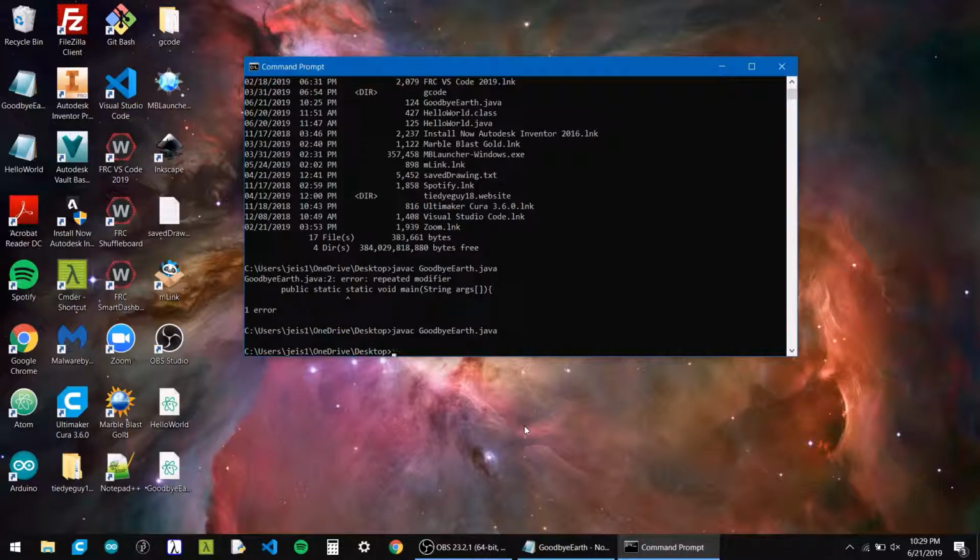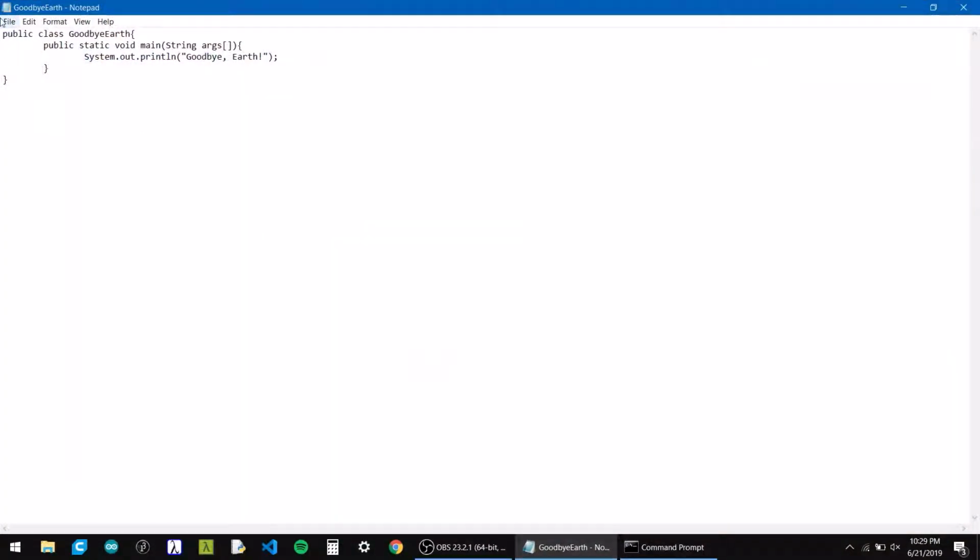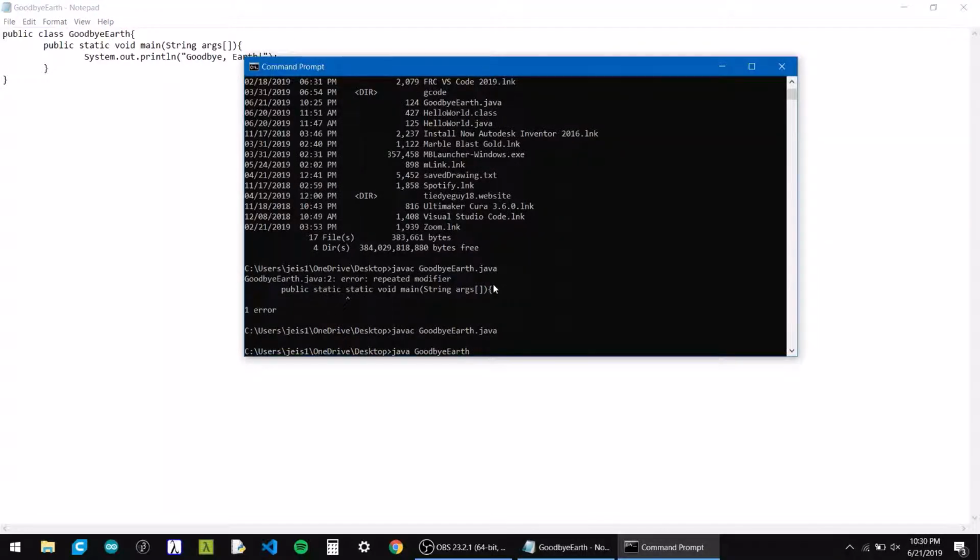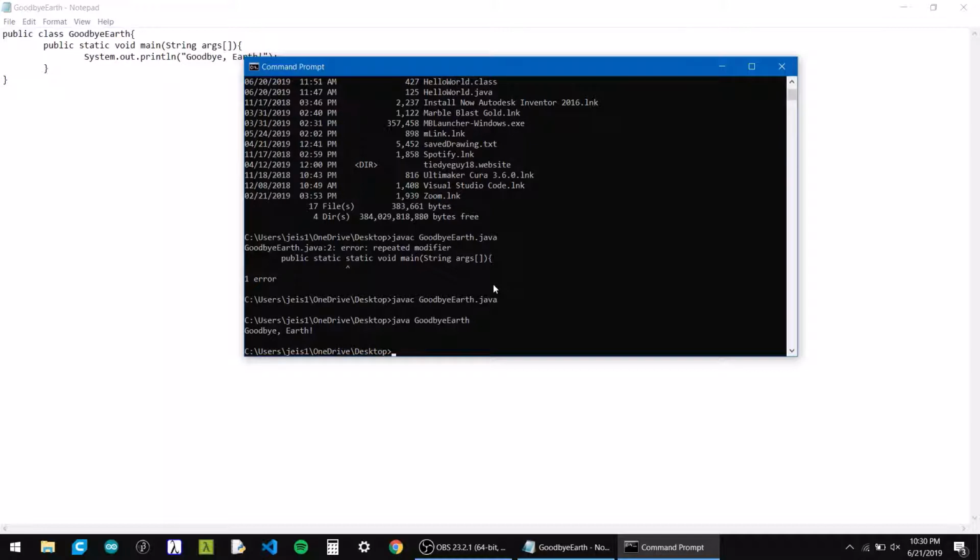So in order to run a program, it has to be compiled already. We use the command java, then the class name. So instead of the entire file name, we're just going to go with the class name, which again is this. It's just the main part of the file name. So java GoodbyeEarth, and it should print Goodbye Earth. Wow, we made text appear on our screen. How exciting.